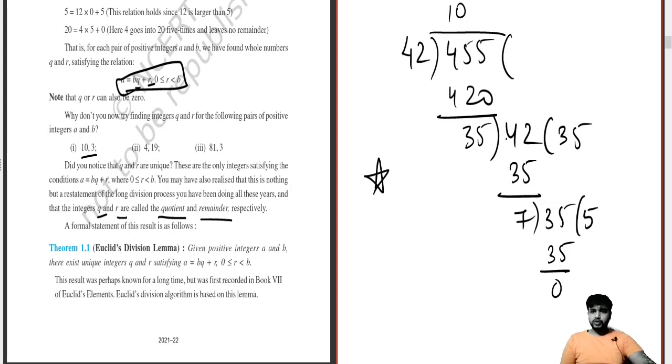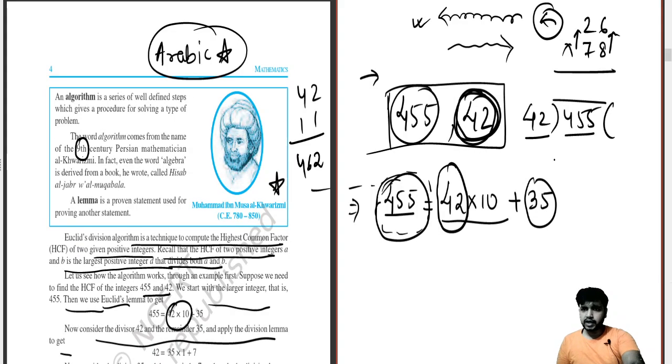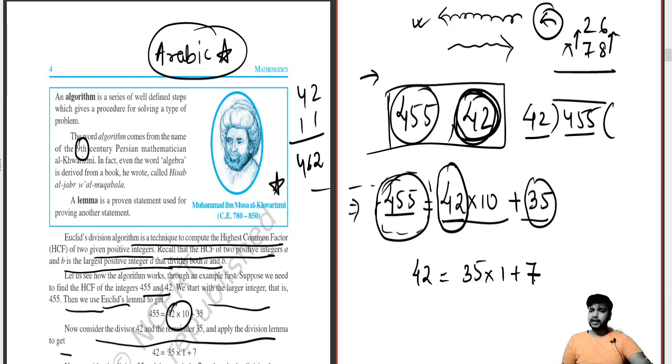Now see, whenever I use this remainder part, it comes to the front. Now if I use this remainder part, it comes in the further part. So the same thing I will be doing over here. I'll be taking these two in the picture again. Now who is bigger? 42. So 42 will come on this side and we'll divide by 35. So 35 into 1 is 35 and the remainder is 7.